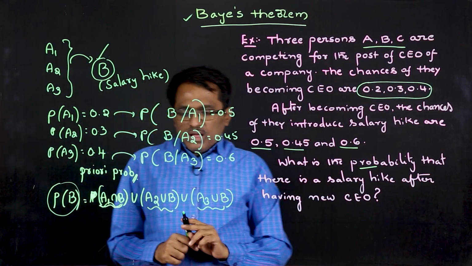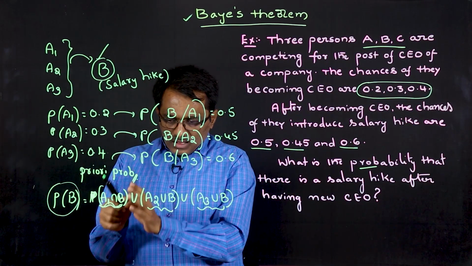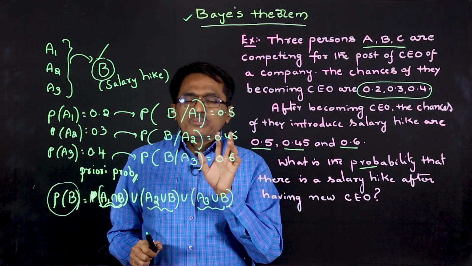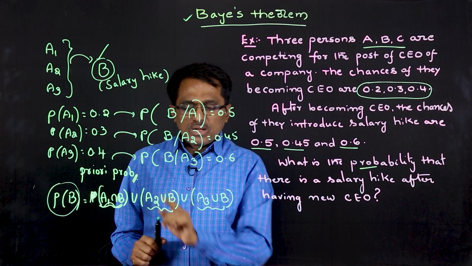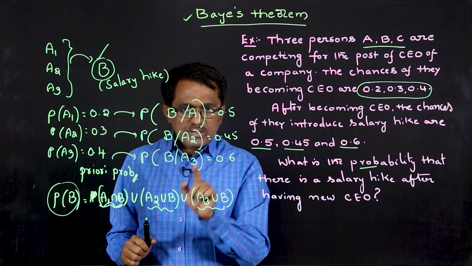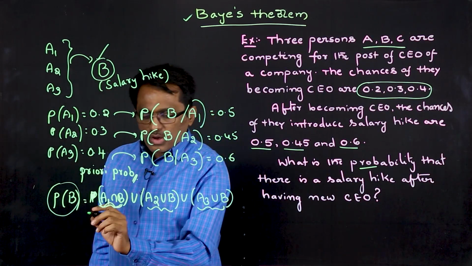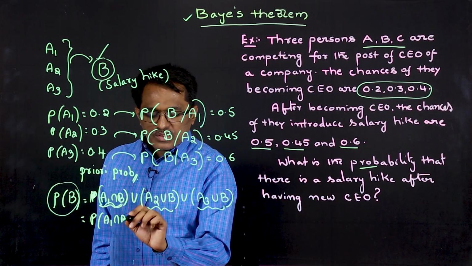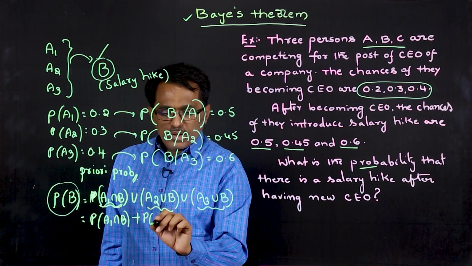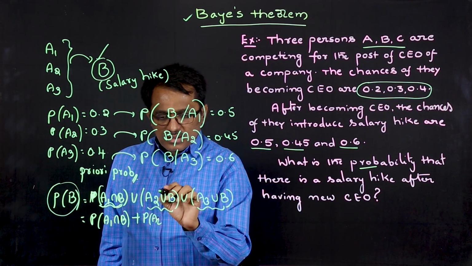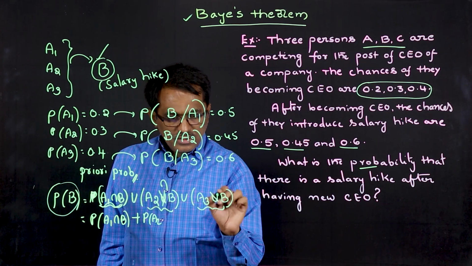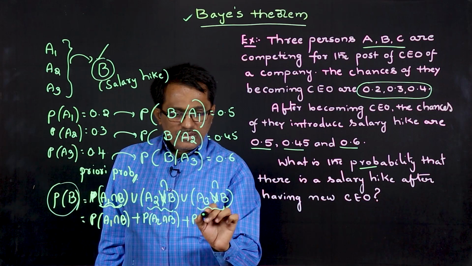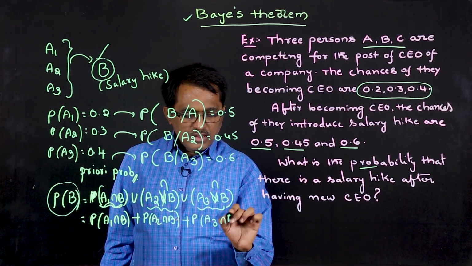Now you can consider these as three events, and these three events are mutually exclusive, because only one event happens. Since they are mutually exclusive, we can write this as P of A1 intersection B plus P of A2 intersection B plus P of A3 intersection B. Right?